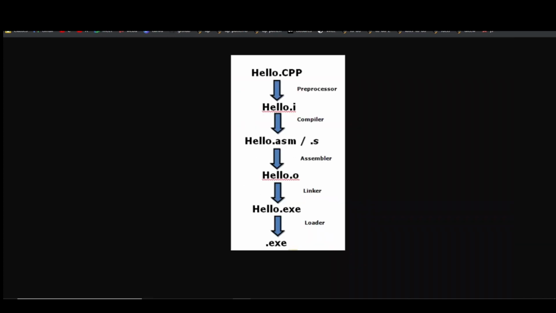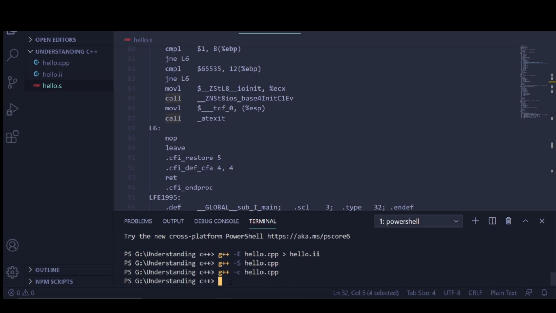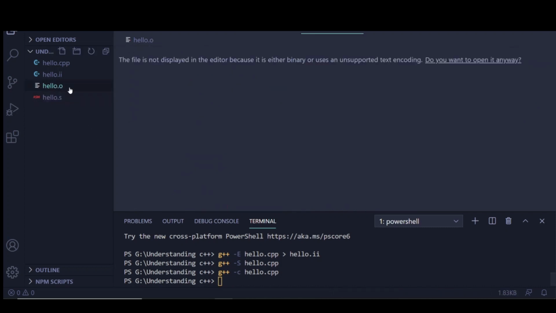Okay, so now we will see how we can reach the next stage, which is making the object of a given file. For making the object, we are compiling that. So we are passing the -c flag and hello.cpp. It will create an object file for us. Yeah, so this is the object file.